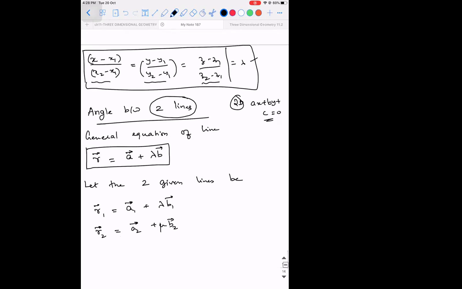Here, one common mistake happens, and I made it. Can someone correct it? What is the mistake that I made? What did I say you are supposed to take the general point on the line as?